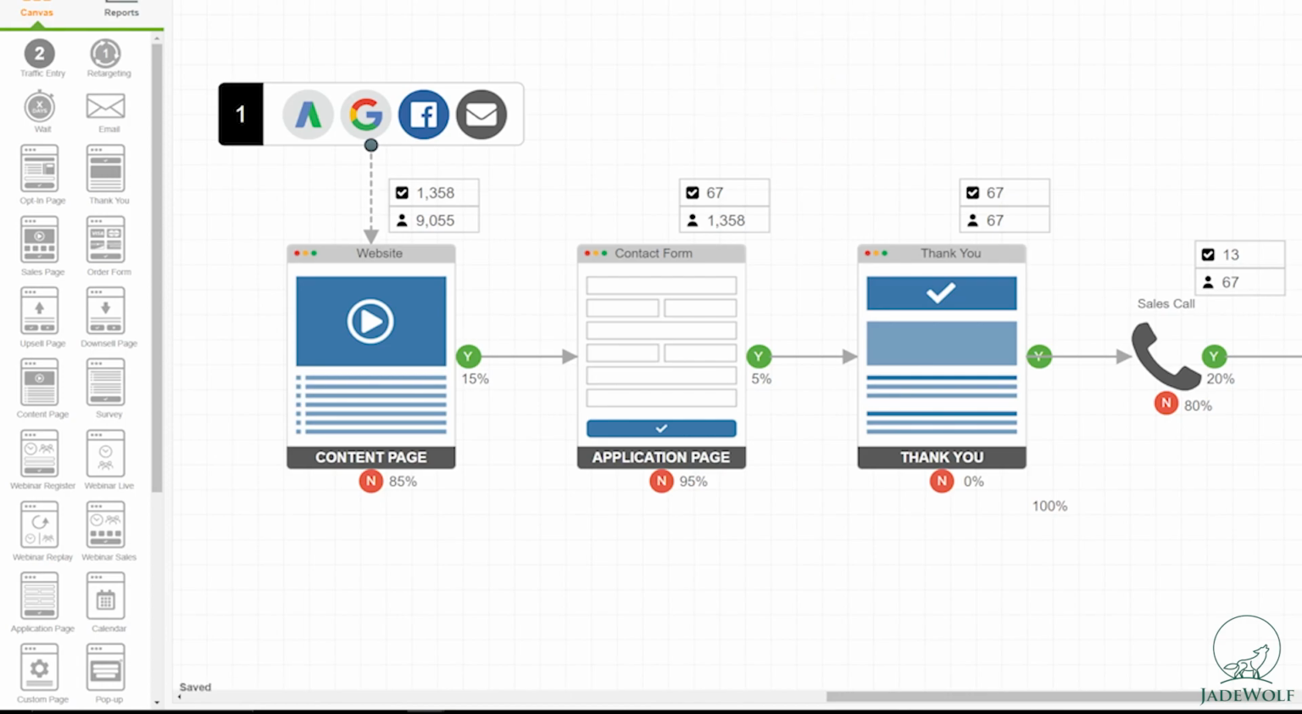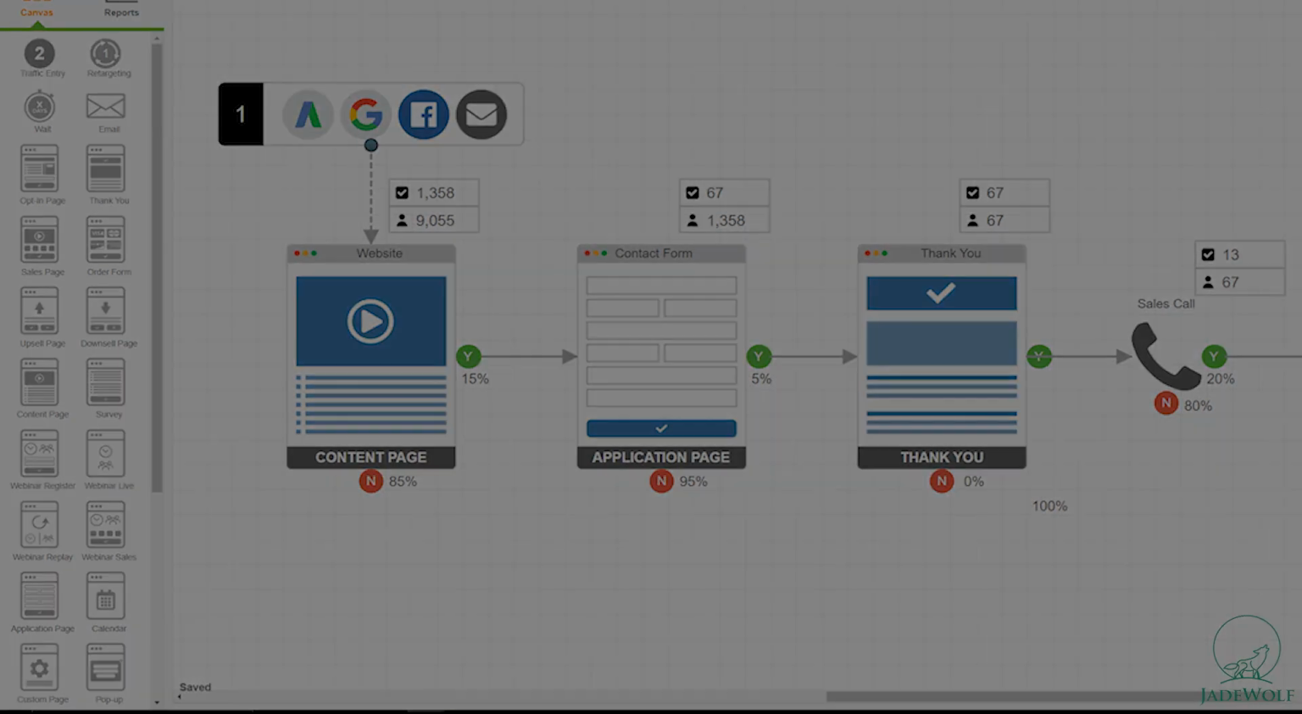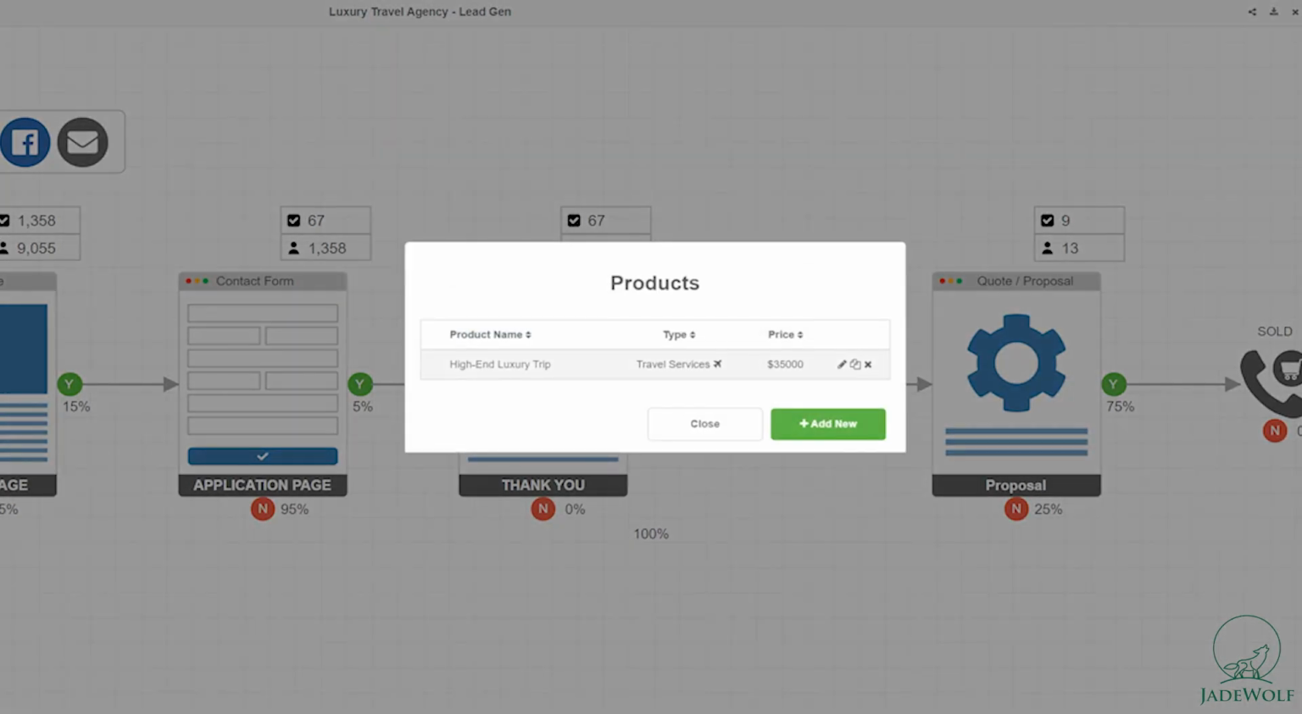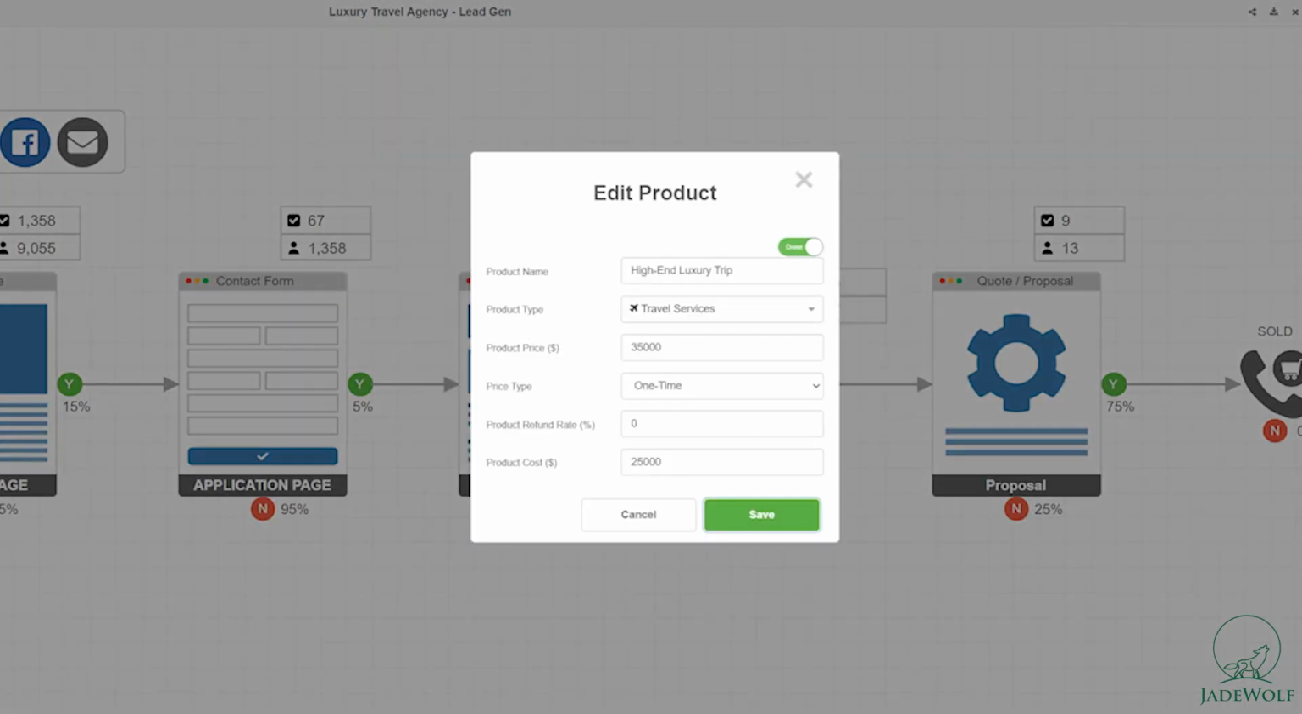If it's a lead generation funnel for a luxury travel agency, we need to have a product. So let's call it a high-end luxury trip, 35K US dollars for the trip. That could be for one person or multiple persons. In that case, it doesn't matter really at that moment. We're going to have a 25K product cost, so roughly a 10K profit on that trip.